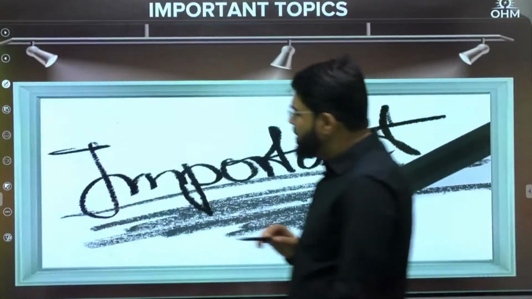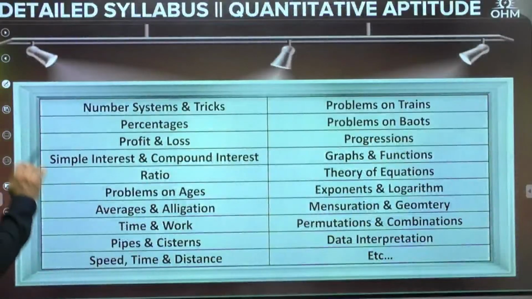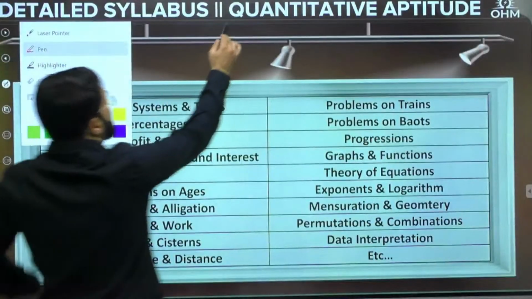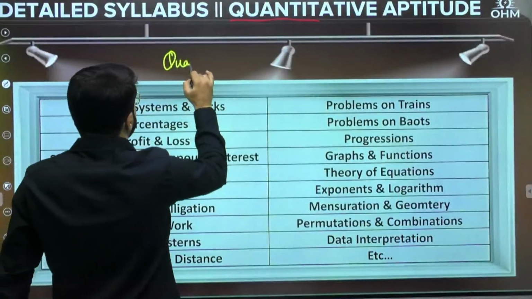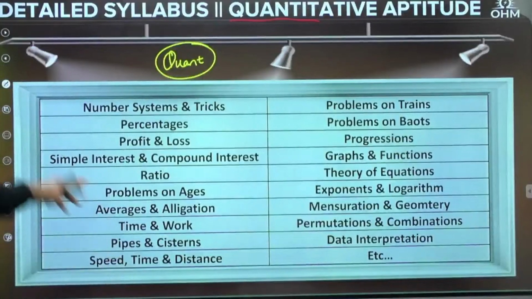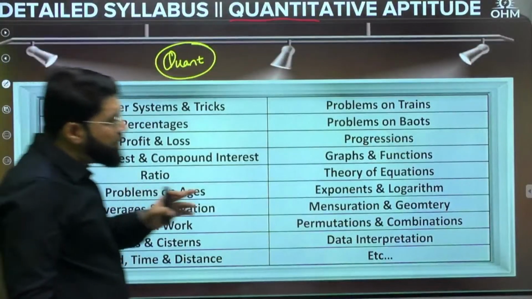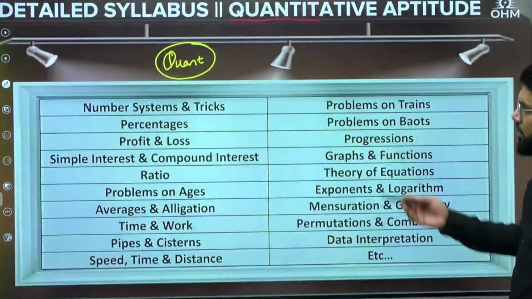But now let's talk about the detailed topics with their importance. When you talk about quant, this is the detailed list of the quant topics that I have mentioned here. If you want to study quant, what are the topics that can be covered? The topics in aptitude are endless, but what you can target is what I have mentioned here. Number system and tricks.